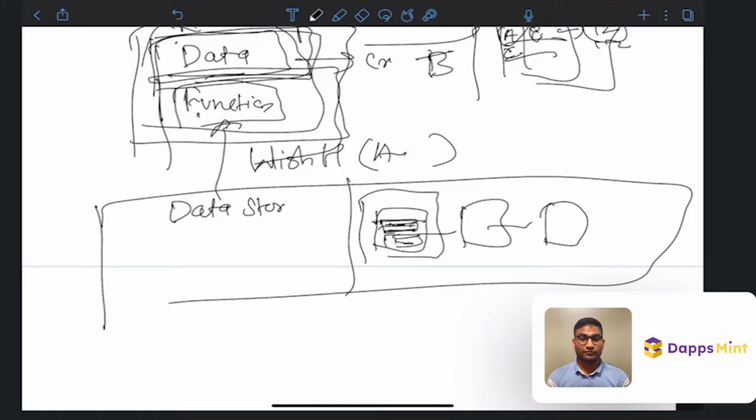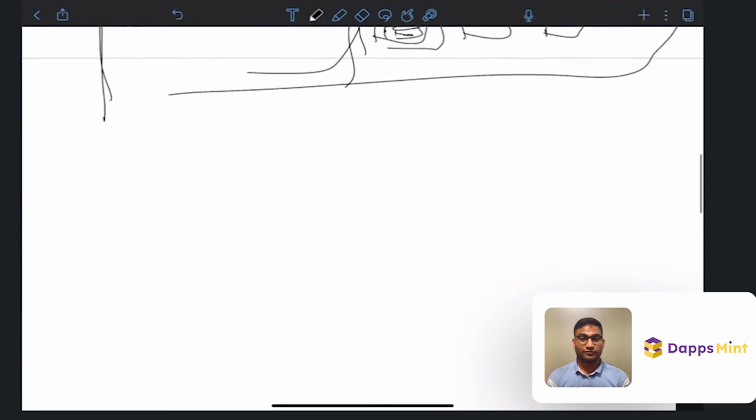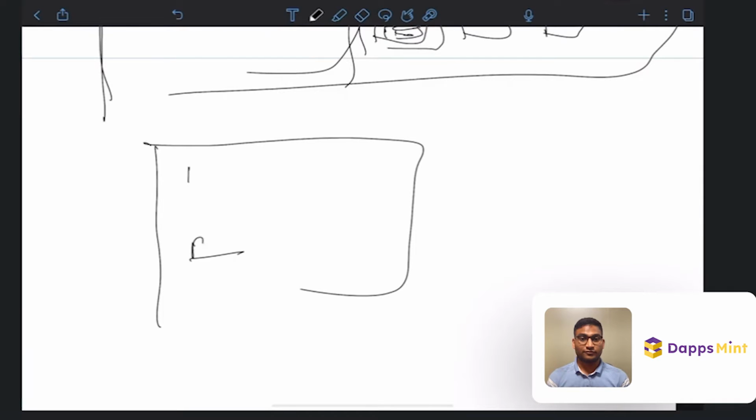And what they are doing is changing this data. We are storing something called state. They call it world state. Let's say there is a smart contract and there is some data, and there is one function: send money.